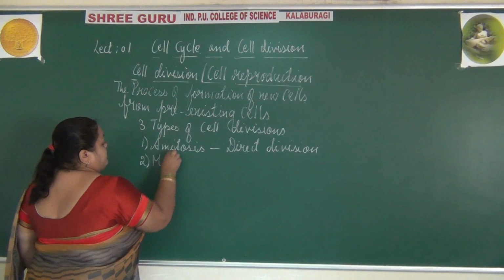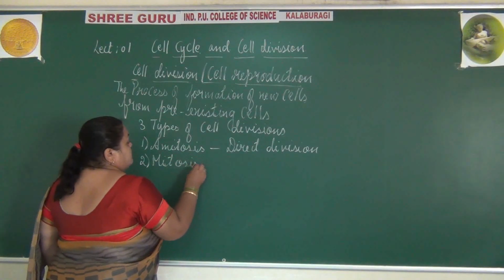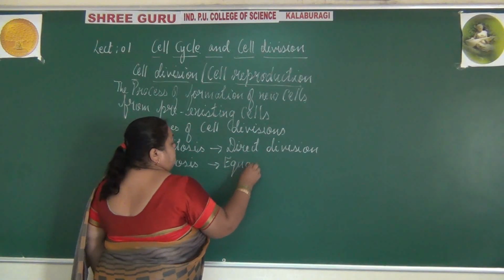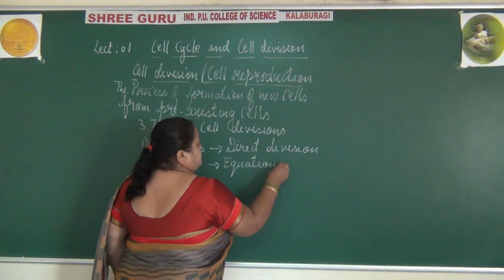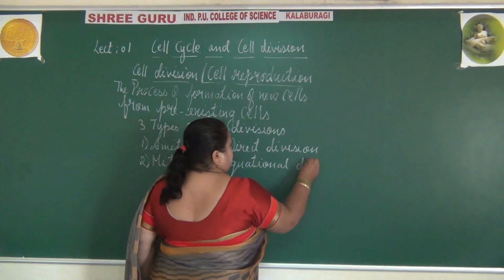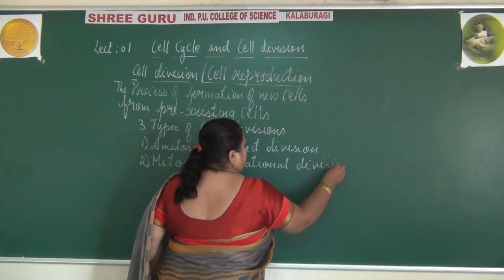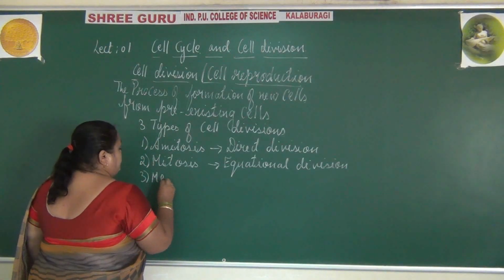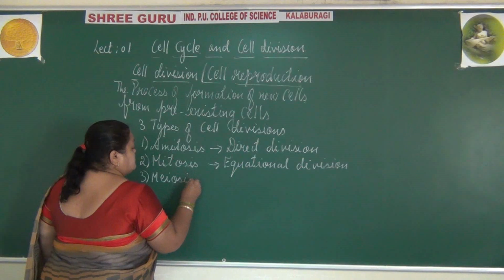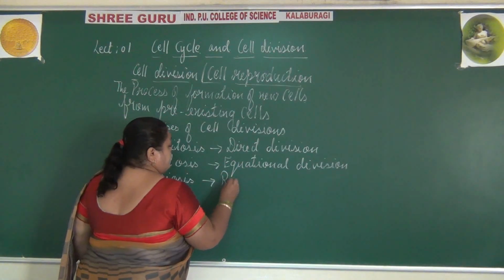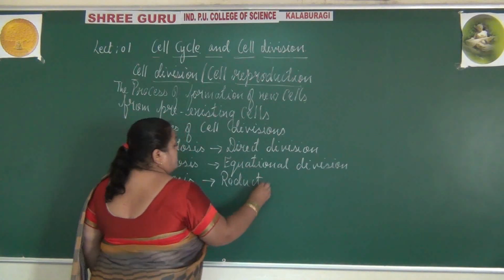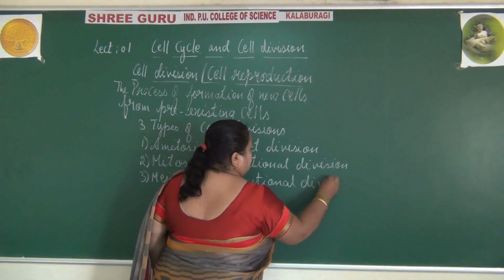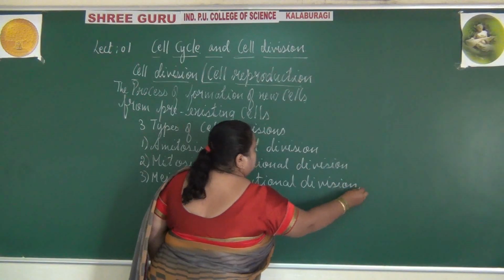Next is mitosis, known as equational division, and meiosis, known as reductional division.